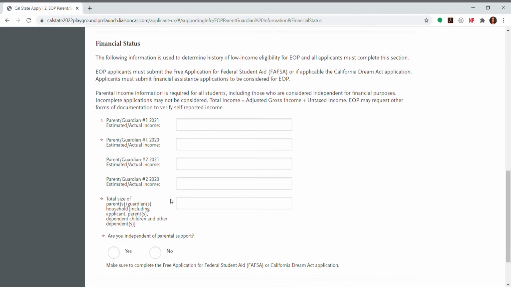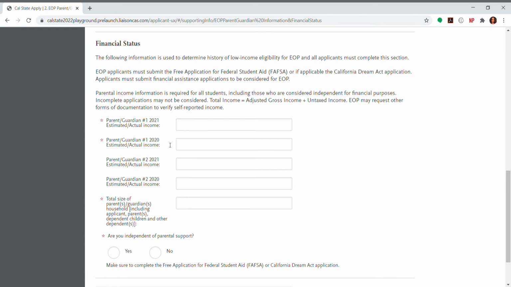The next thing they're going to ask is your parents' financial status. Now notice here the first thing that it's asking is for 2021 estimated income. Obviously, we are not in 2021 yet, so they want to see an estimation of what your parent number one plans on making in the 2021 year. So if for whatever reason, maybe coronavirus has impacted your family in terms of income, you can include that information here. It kind of foresees any future financial problems that you may have.